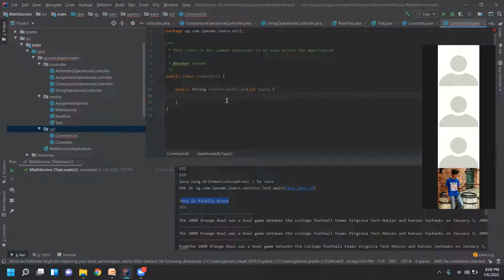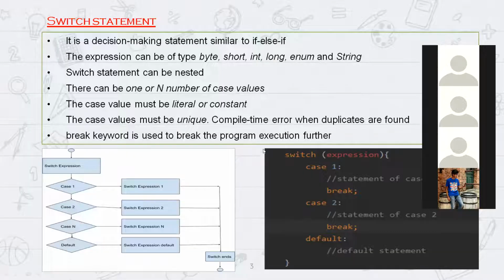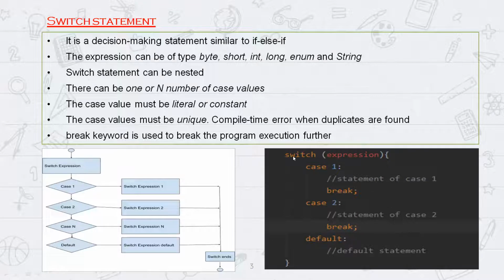Now the general syntax for the switch statement goes like this. I'll minimize this part. You see, switch is all in small case. How many keywords are there here? Switch, case, break, case, break, default. So there are around four new keywords that you are learning with this.